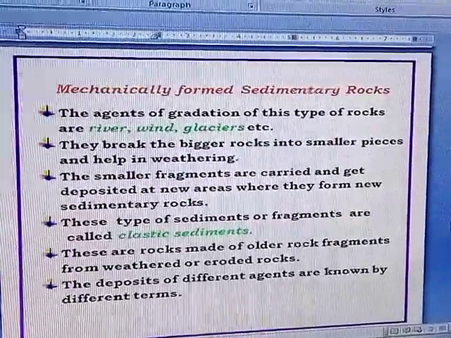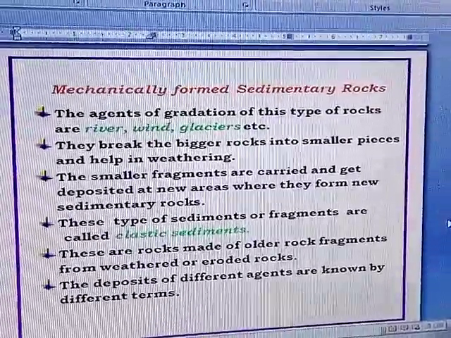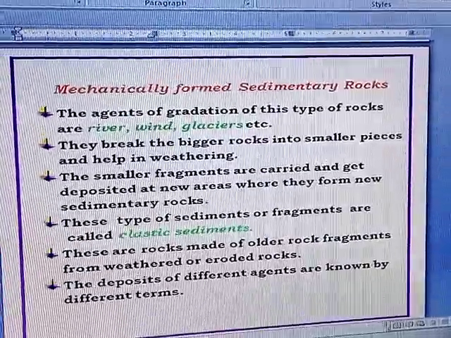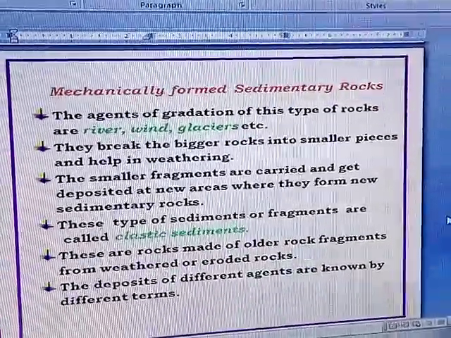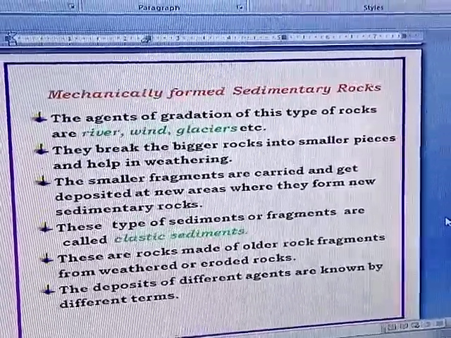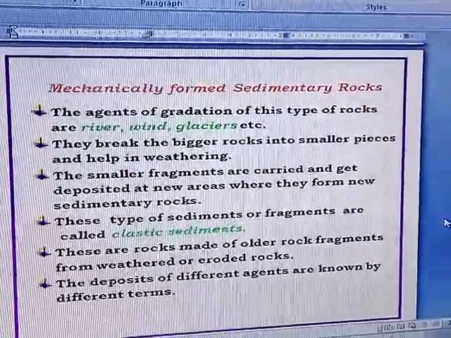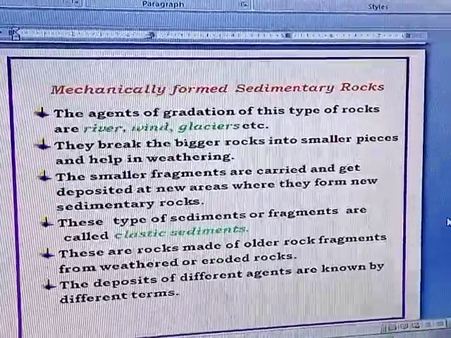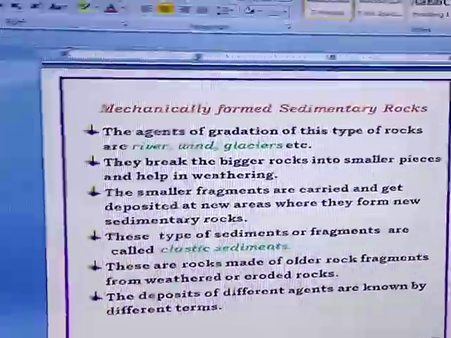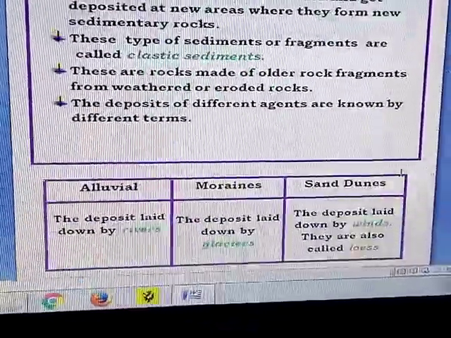These are rocks made of older rock fragments, big boulders, big rocks. Those big rocks, due to weathering, get broken and get carried, transported, or eroded, and then ultimately get deposited in the lower regions where they get solidified. This is how the sedimentary rocks known as mechanically formed sedimentary rocks are formed. However, the deposits of different agents are known by different terms, and there are three terms.